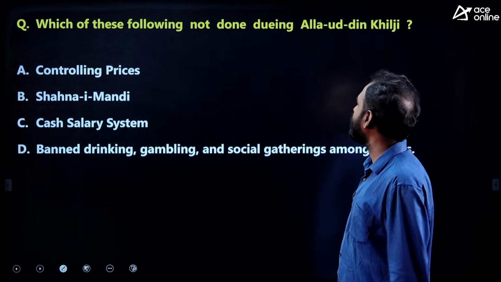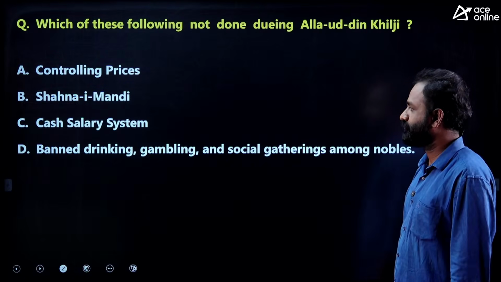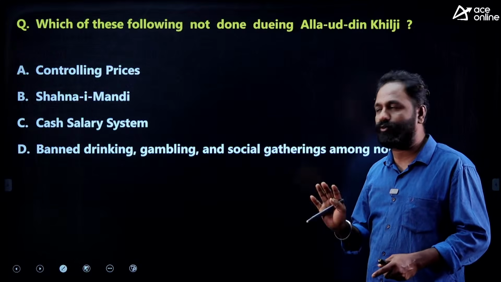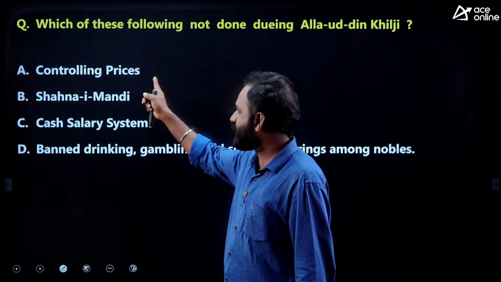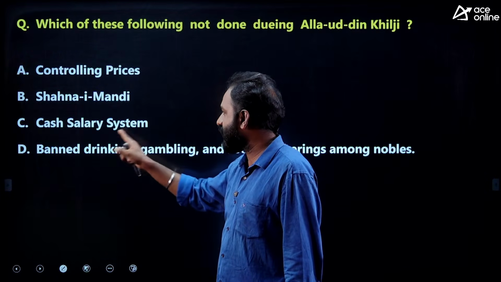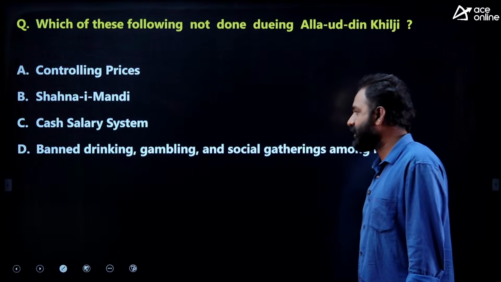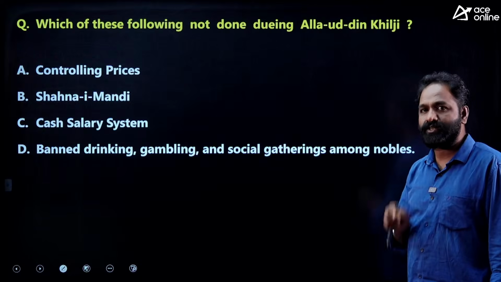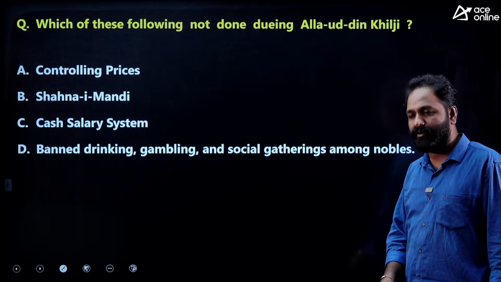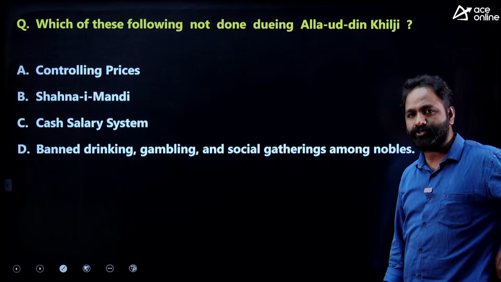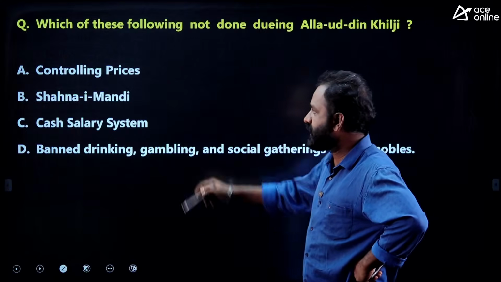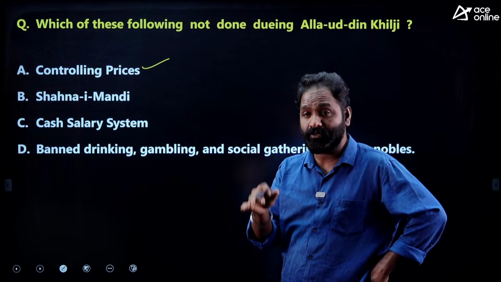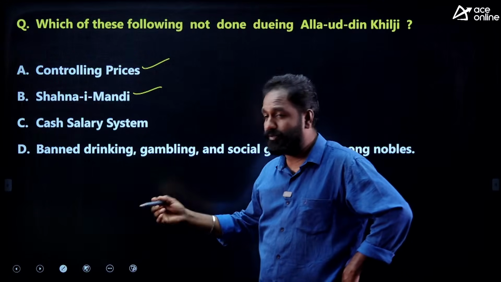Which of the following was not done during Alauddin Khalji? Which of the following decisions was not taken by Alauddin Khalji? Controlling prices, Shahana-i-Mandi, a cash salary system, banning drinking, gambling and social gatherings among nobles. Out of four decisions, one reform was not taken by Alauddin Khalji. Price control he did, and he set up different types of markets. Shahana-i-Mandi is nothing but the market.